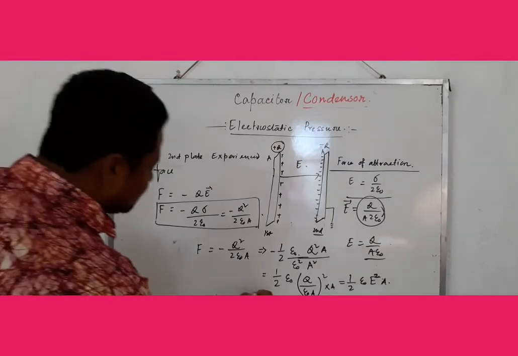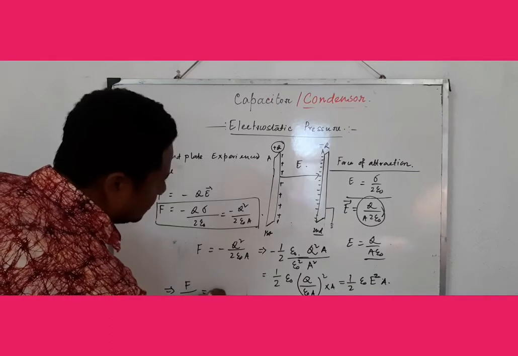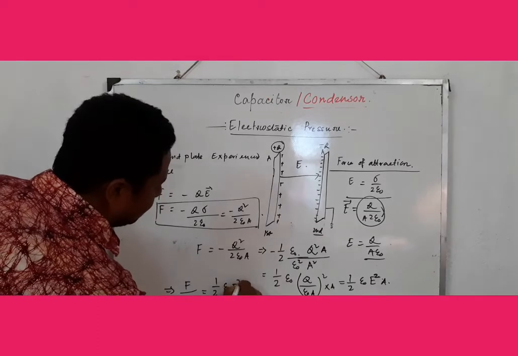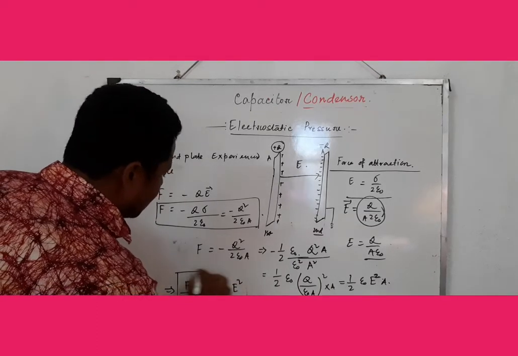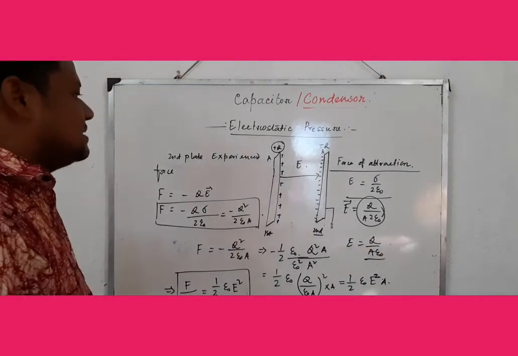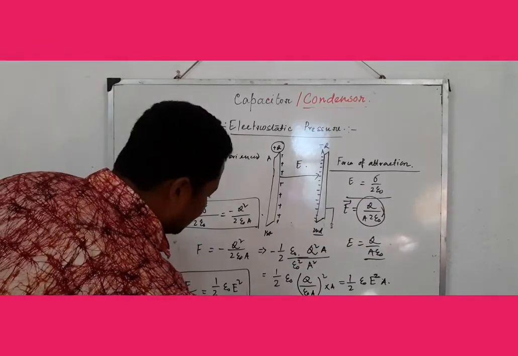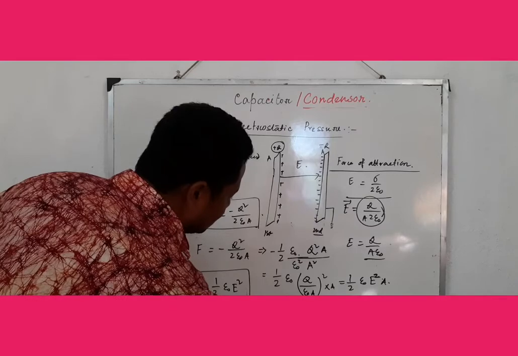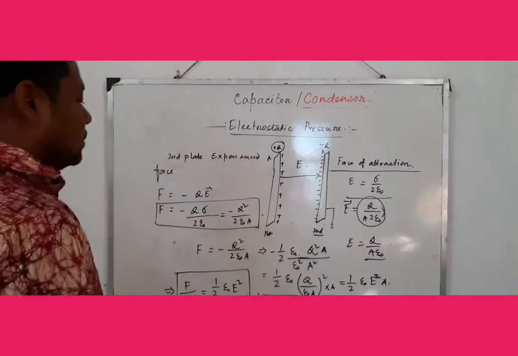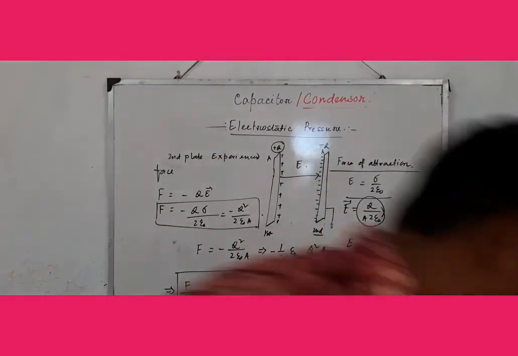So force per unit area, F by A, equal to half epsilon 0 E square. And we know in mechanical systems force per unit area is the equation of pressure, so we can write P equal to half epsilon 0 E square. So we can calculate the electrostatic pressure.